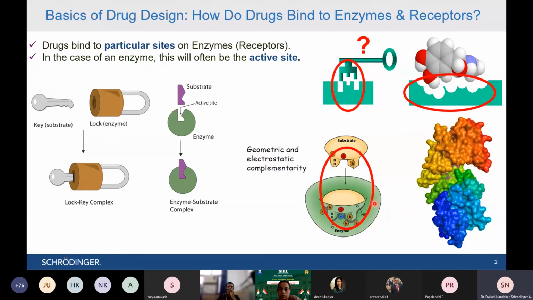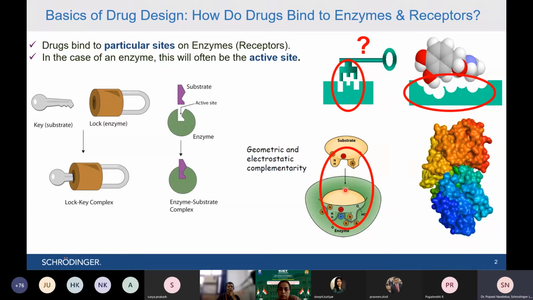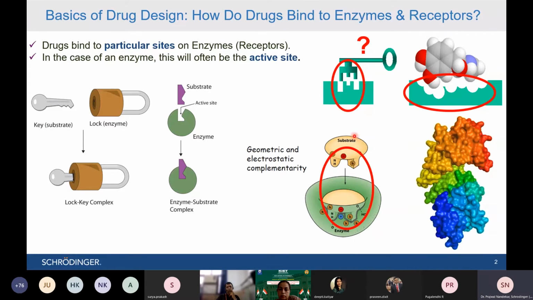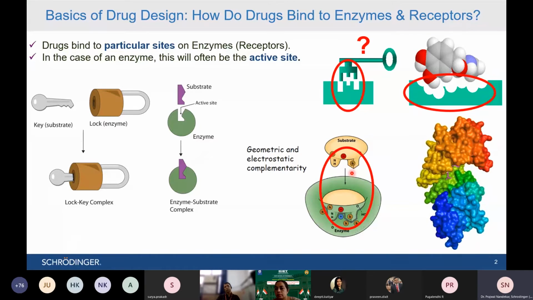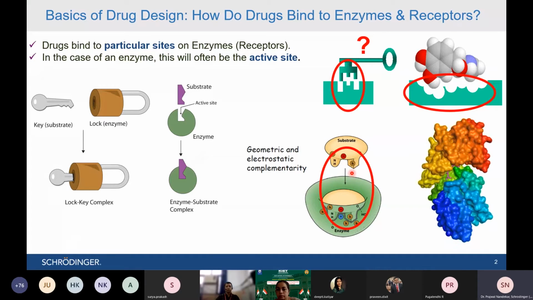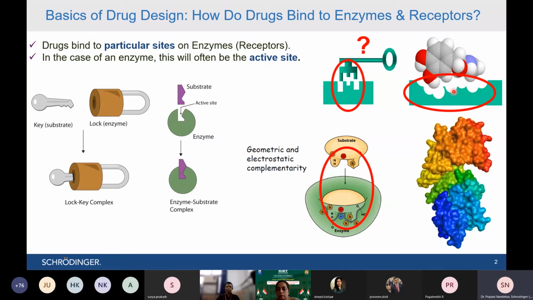With software we find out how the lock looks inside and how the key looks inside. Then we can find the complementary features present in the lock and key, in the receptor and drug, and accordingly design the best possible key or drug molecule against that particular target.